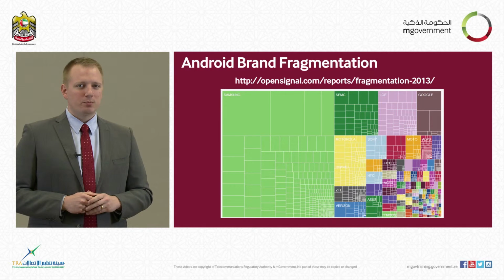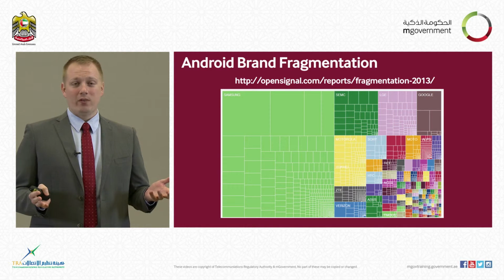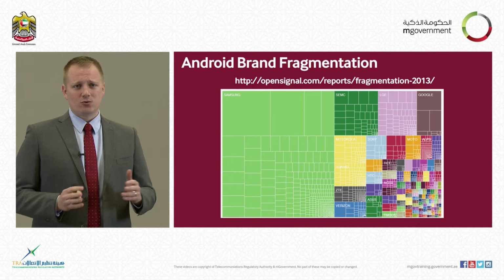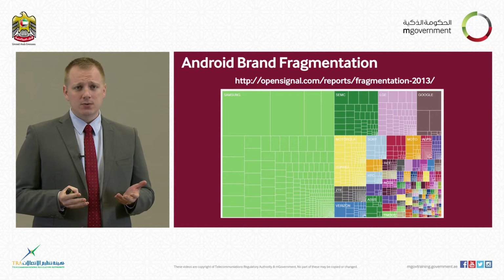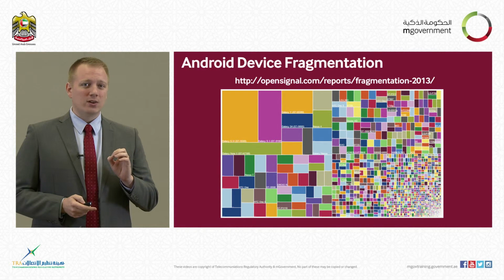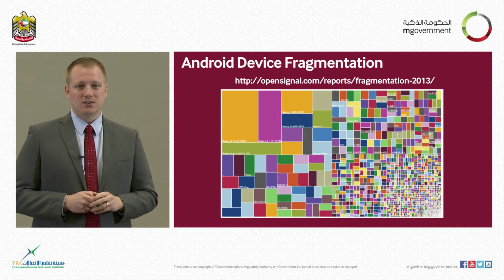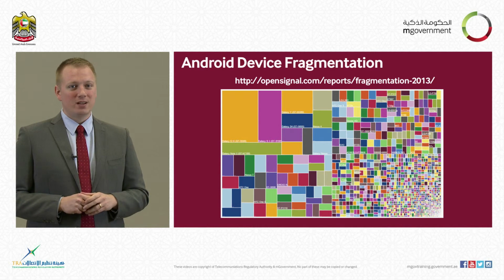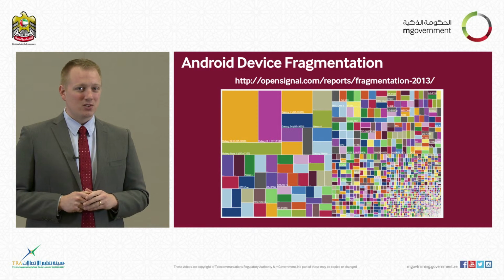If we take a look at who is producing Android devices, we can see that a considerable amount, over half in fact, of the Android devices out there are coming from Samsung, with a few other manufacturers here and there. Whereas, how many different manufacturers are making iPhones? Just Apple. It gets a little more complex even when we start looking at the different types of models that are out there for all of these Android devices. This graph shows the device fragmentation problem that exists for Android, because now you don't only have to program according to what level of the operating system is going to be supported.